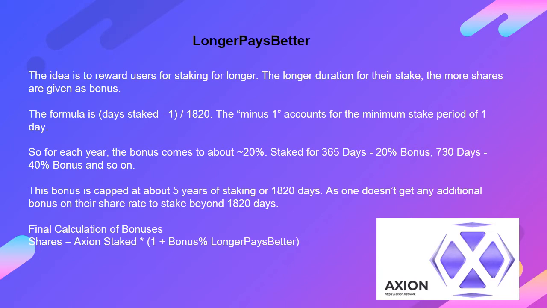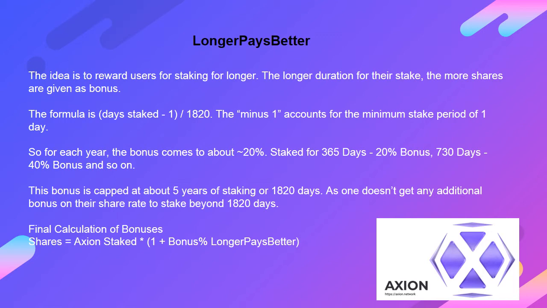Longer pays better. The idea is to reward users for staking for longer. The longer the duration of their stake, the more shares are given as bonus. The formula is (days staked - 1) / 1820. The -1 accounts for the minimum stake period of 1 day. So for each year, the bonus comes to about 20%.